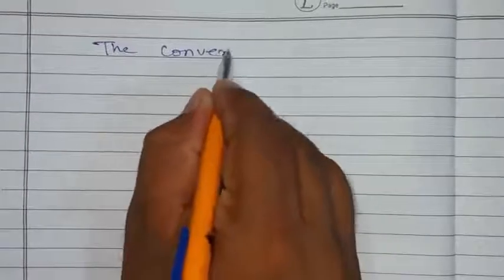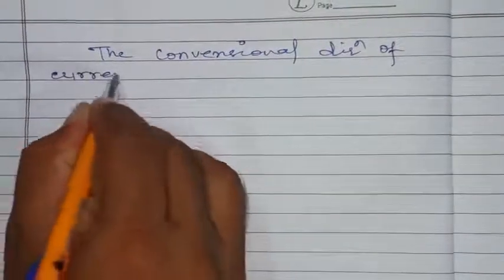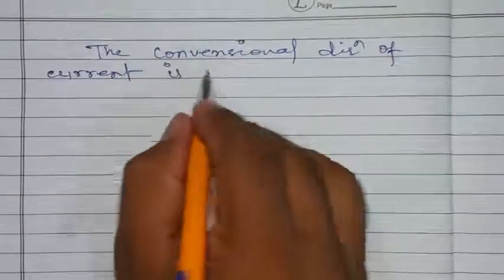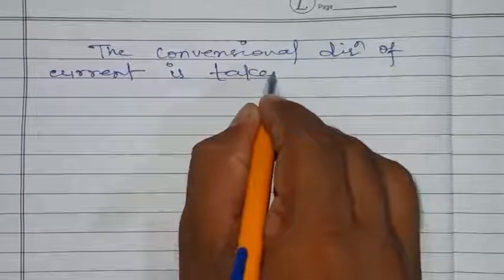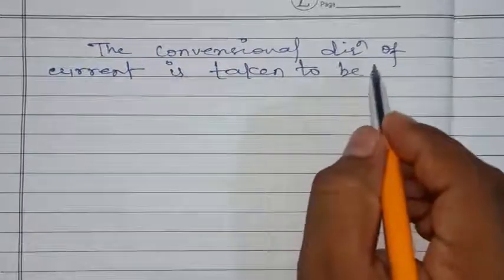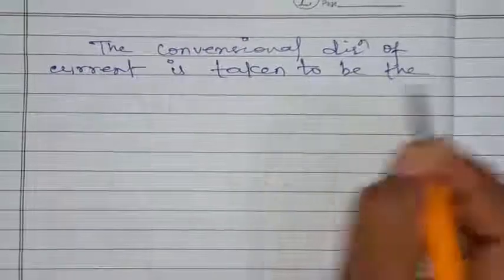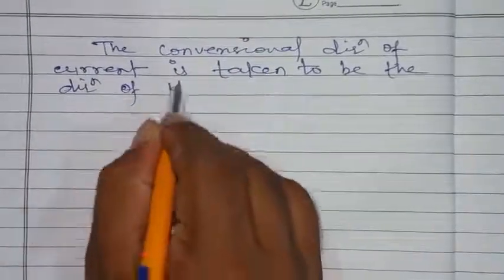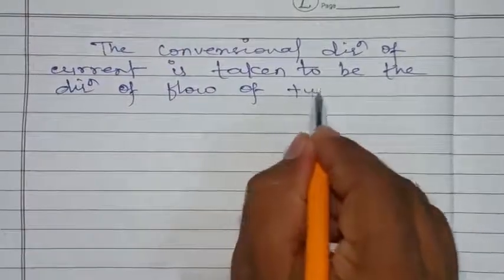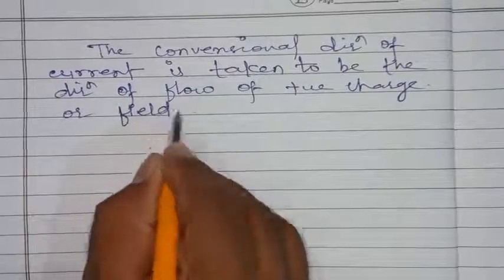The conventional direction of current is taken to be the direction of flow of positive charge, or towards the electric field.